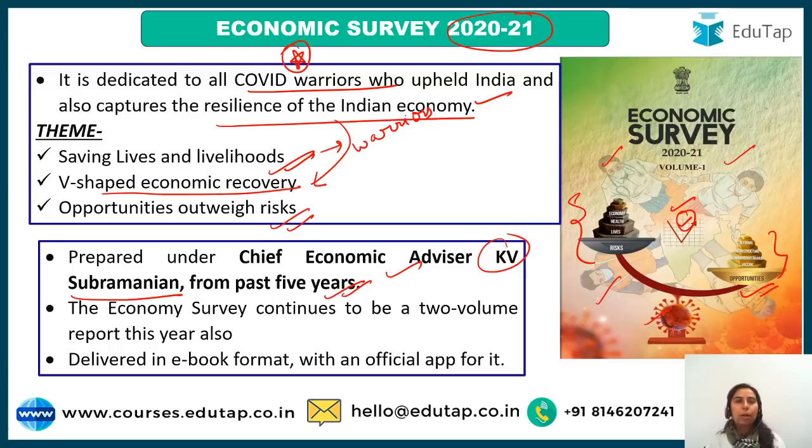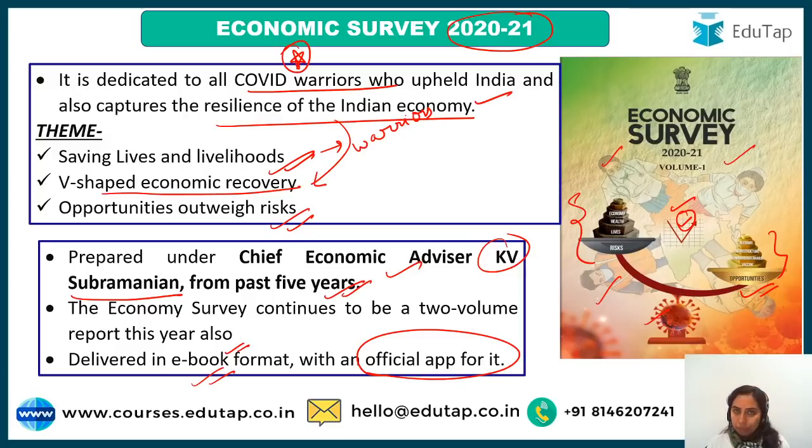The very first volume is about the analysis, what all has been done, and volume 2 is about the figures, facts, etc. Another very important thing about this year's survey is that for the very first time it has been delivered in an e-book format with an official app for it. If you have time, I would suggest you go to the website of the Economic Survey and see the e-book. It is very interesting. You will feel as if you are reading the book itself. So for the very first time they have come in e-book format, and an app has been launched specially for this survey, right?